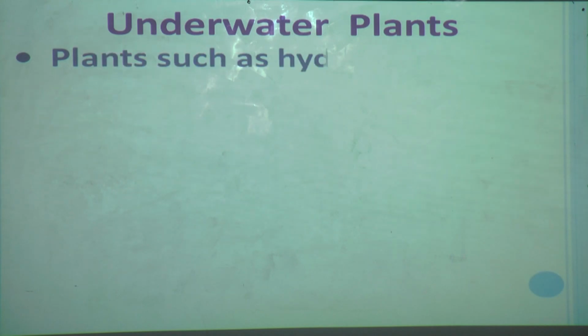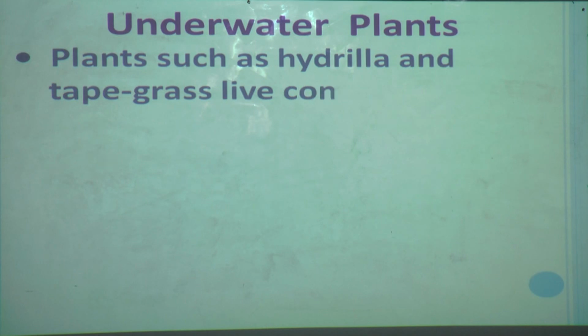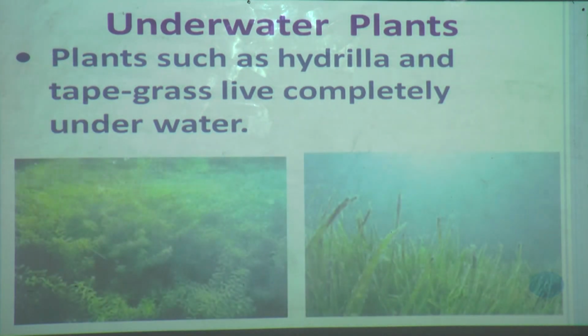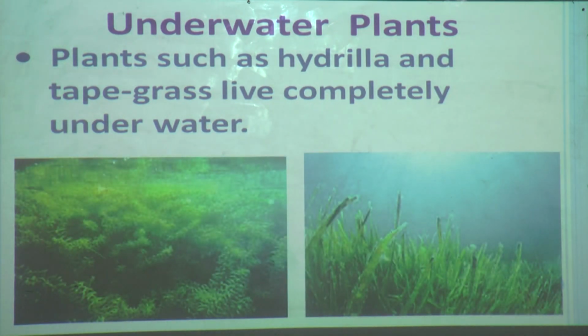Now see, plants such as hydrilla and tape grass live completely under water. I will show you some pictures. See, here is hydrilla and tape grass. Plants like hydrilla and tape grass live completely under the water. Now we will see how they are adapted in this condition.